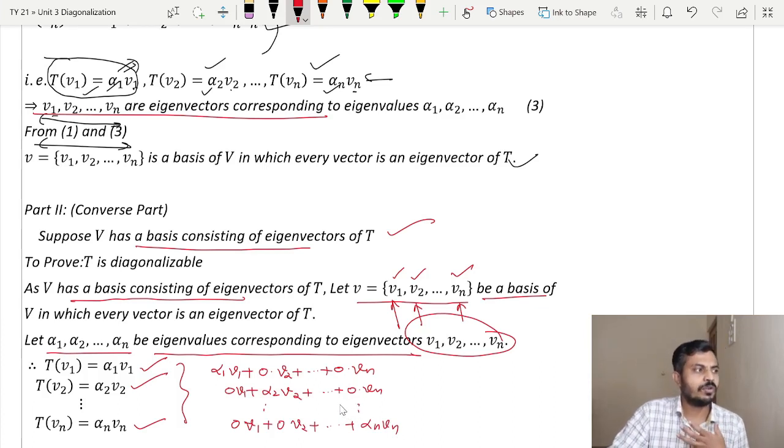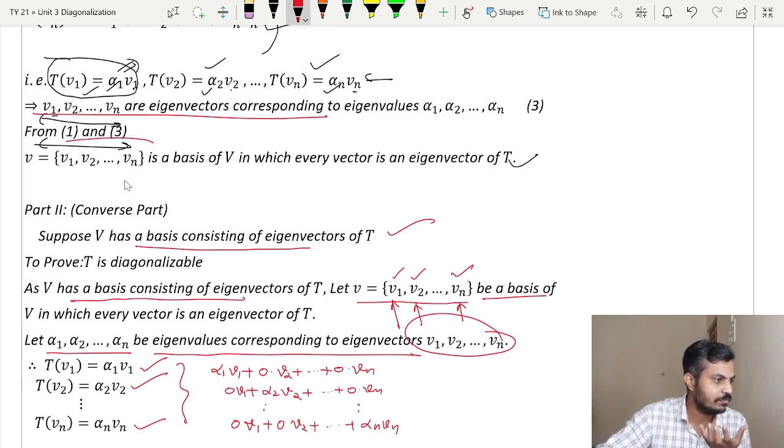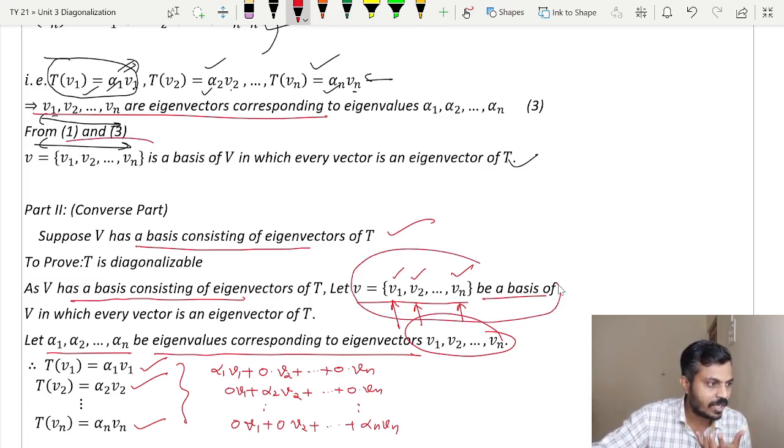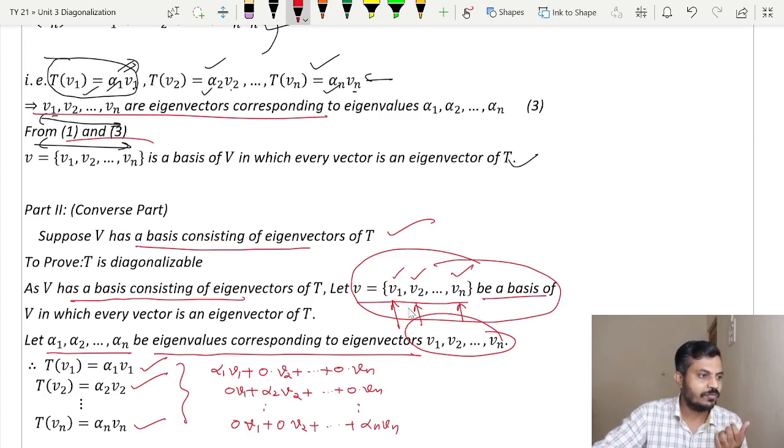Now take note that we wanted to prove that T is diagonalizable. It means we wanted to find a basis of V with respect to which T is a diagonal matrix, and we are choosing that basis to be this itself. We have started with the basis of V in which every vector is an eigenvector.